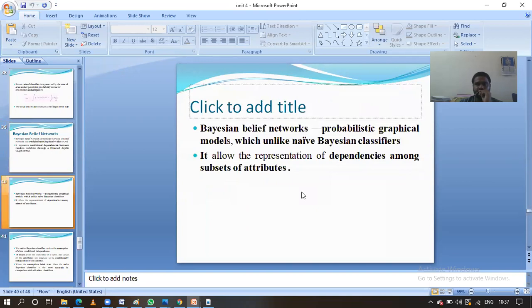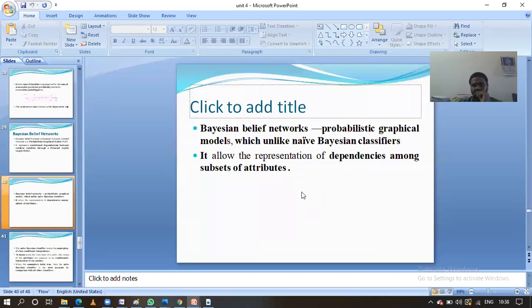Coming to the Bayesian belief probabilistic graph, it is unlike the naive Bayesian classifier, because in the naive Bayesian classifier we use conditional probabilities. But here, in the Bayesian belief network, we define the relationship between the attributes in the form of a probabilistic graph.